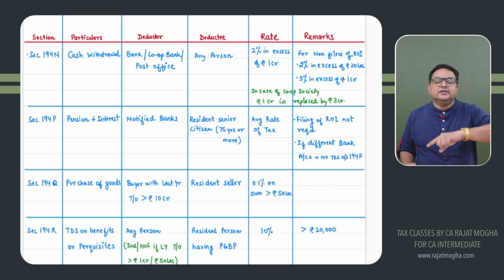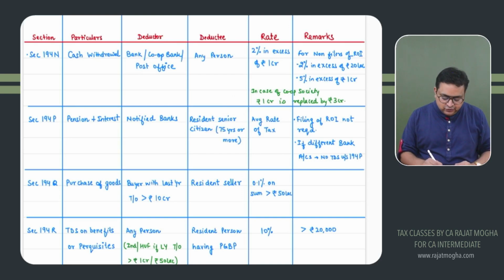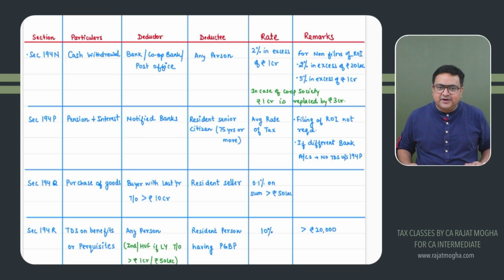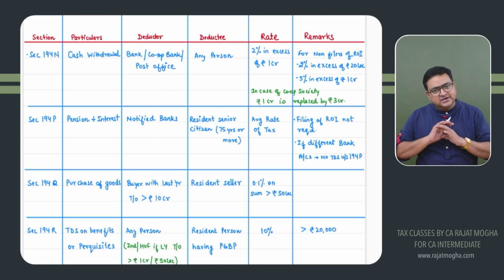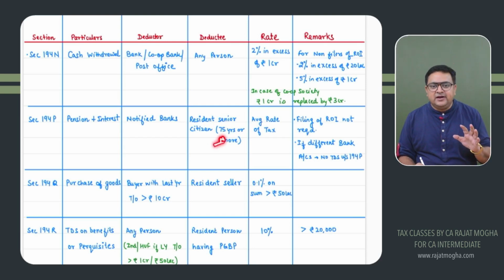In a similar manner to 192, you have to calculate the average rate of tax. So it depends upon the income of this senior citizen who is 75 or more, not just 60. It depends upon the income of the senior citizen how much tax he has to pay. So this notified bank will deduct their TDS and deposit it to the income tax department. And if this notified bank has deducted their entire TDS, they are not required to file their return of income. That is the reason we have come out with this provision.